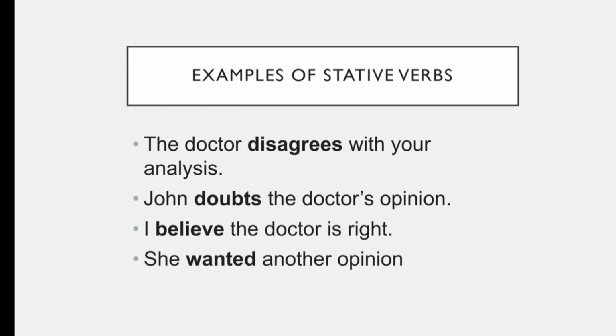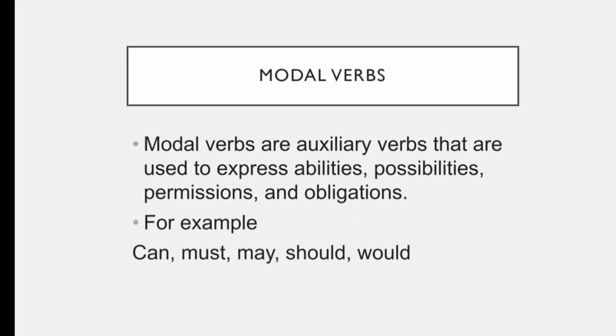The next verb is modal verbs. Modal verbs are auxiliary verbs that are used to express abilities, possibilities, permissions, and obligations. For example, can, must, may, should, would, etc. are a few examples of modal verbs.